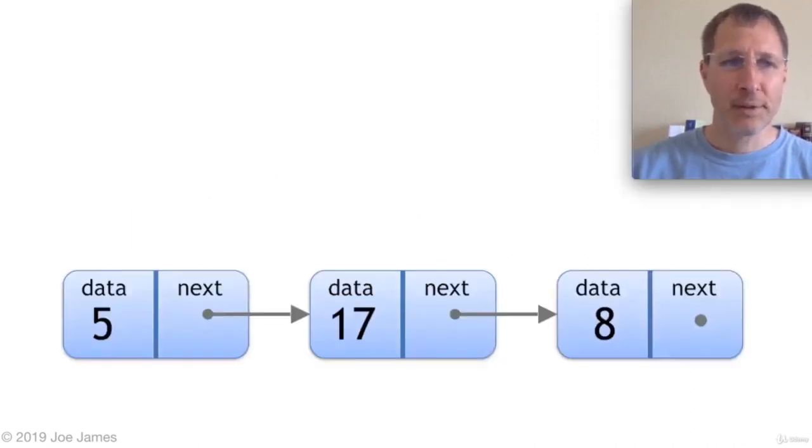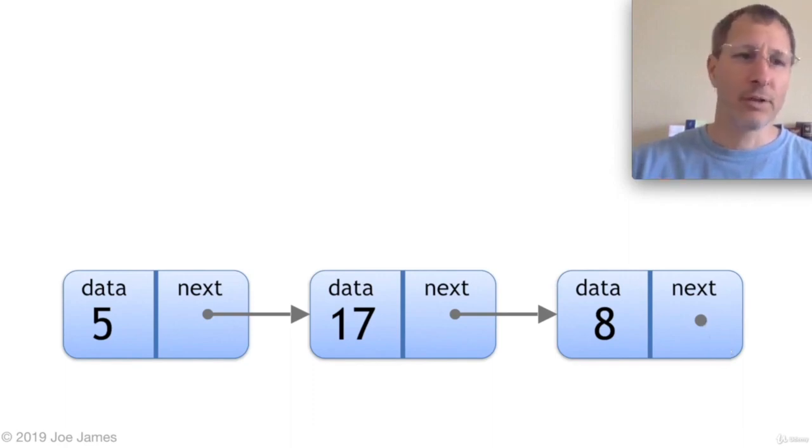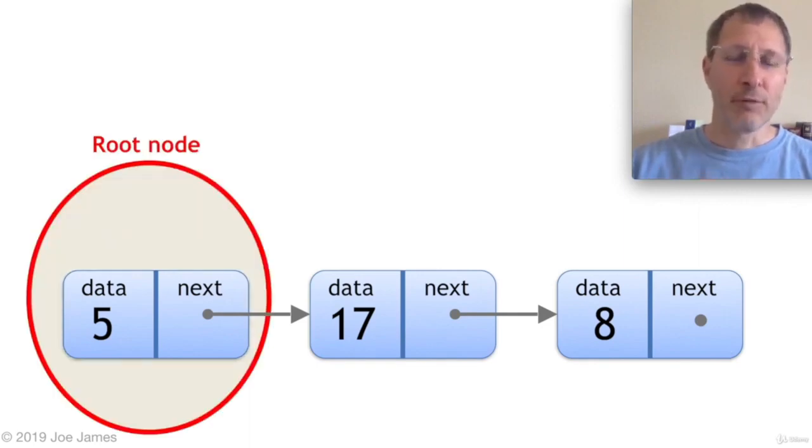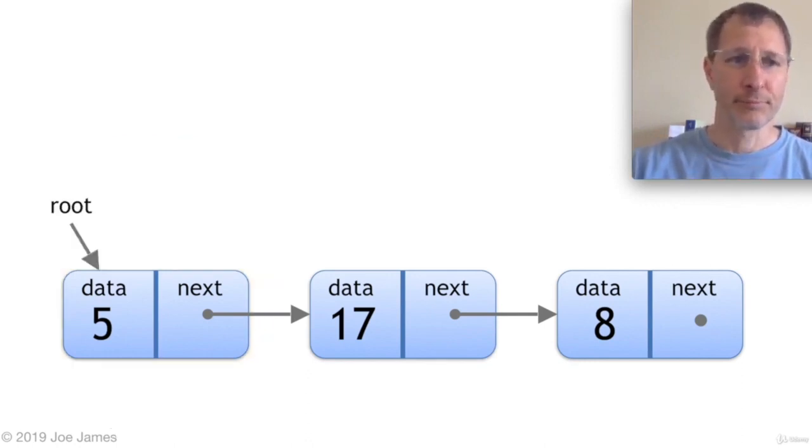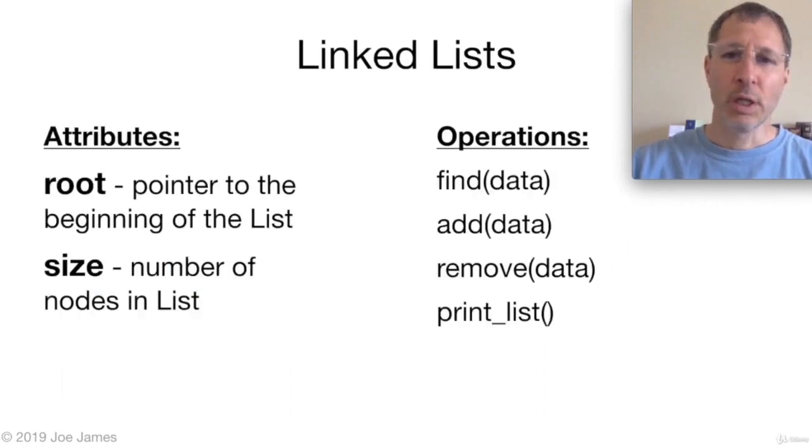Now a linked list looks something like this. Each node has its own piece of data, and it also has a pointer to the next node. There can be any number of nodes. It's basically unlimited, only by the amount of memory you have in your system. And the very last node here, you'll see there's no next pointer. So we're going to store a None there to indicate that there's no next node. That's the last node in the list. At the very front, we call that the root node. That's the first node in the list. So we need a pointer to point to the starting point for the list, and this is what we call the root.